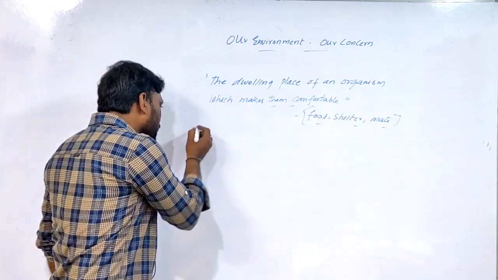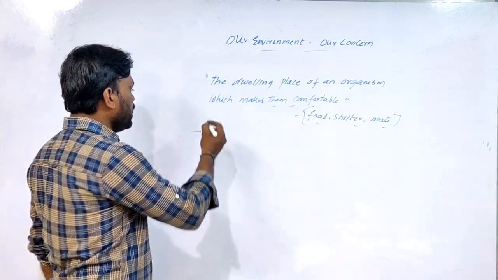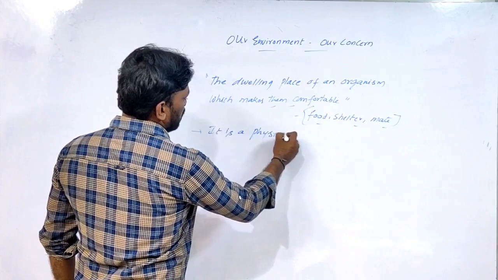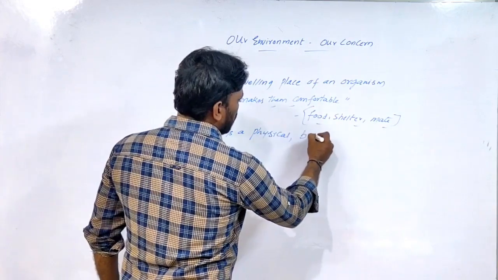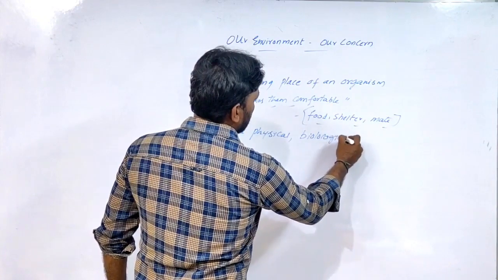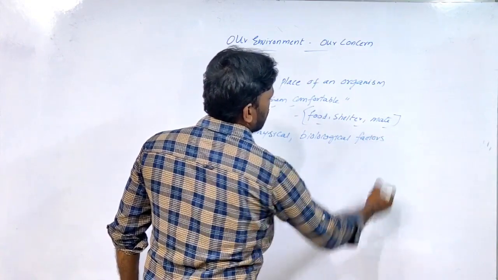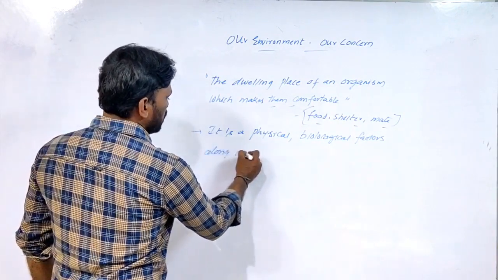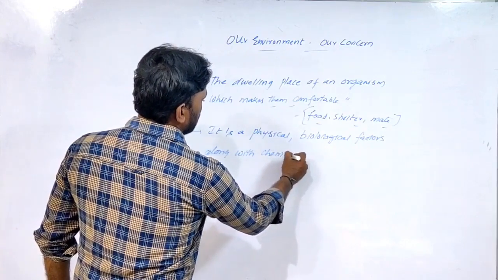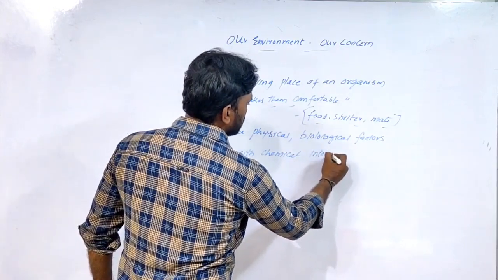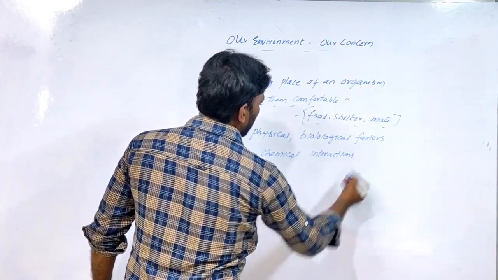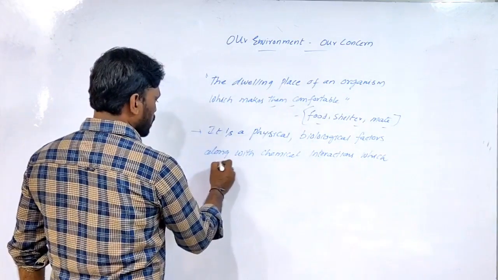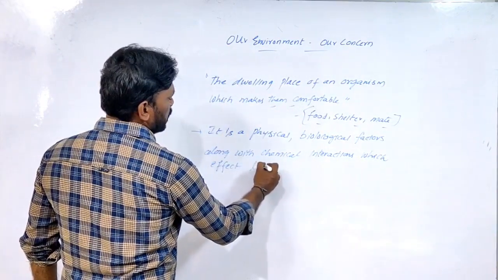So environment can be defined in another way. It is the physical and biological factors along with chemical interactions which affect living organisms.